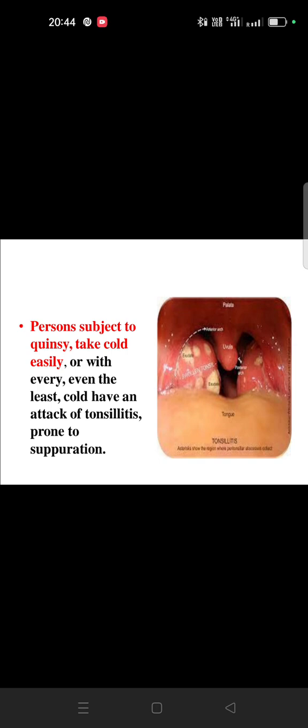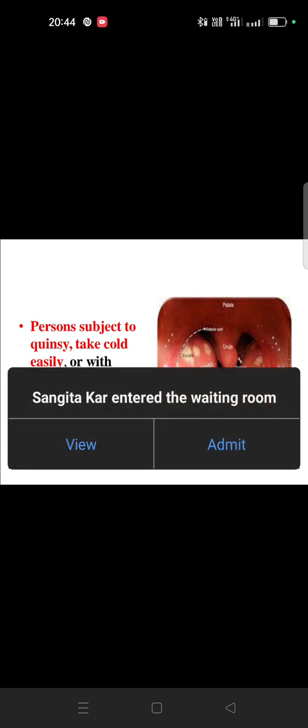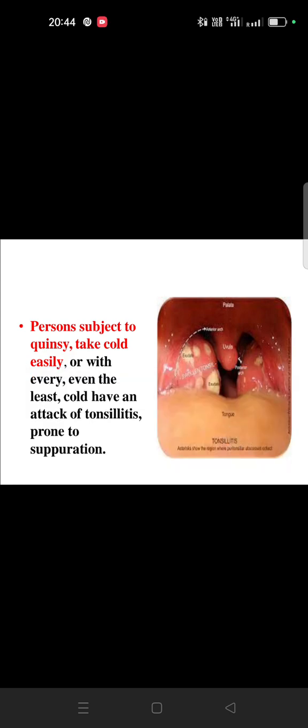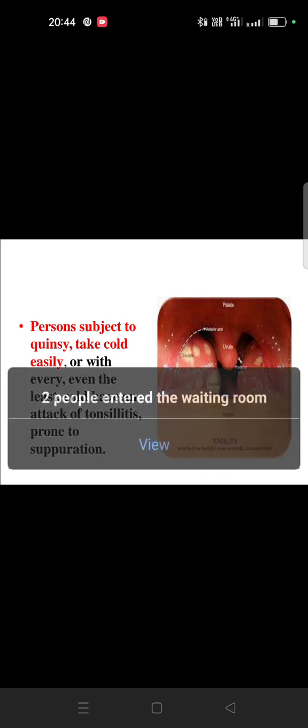And if the person is taking cold easily, means if he eats or drinks anything cold, or catches a chill, the patient might be having tonsillitis, that is quinsy. Or with even the least cold food, he has an attack of tonsillitis and is prone to suppuration.